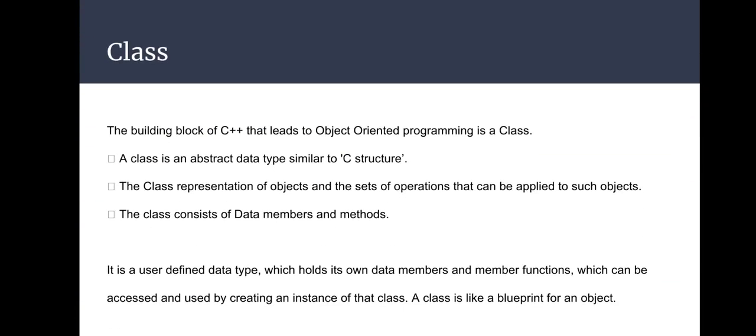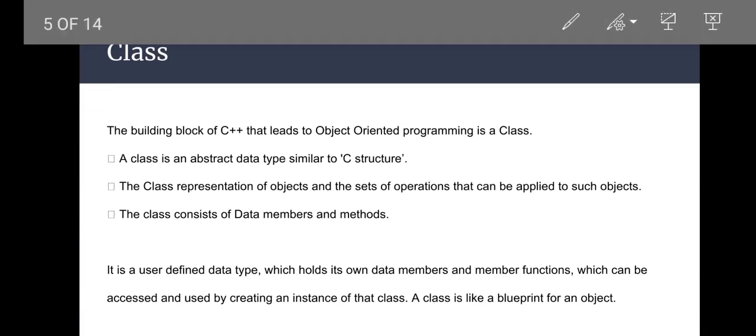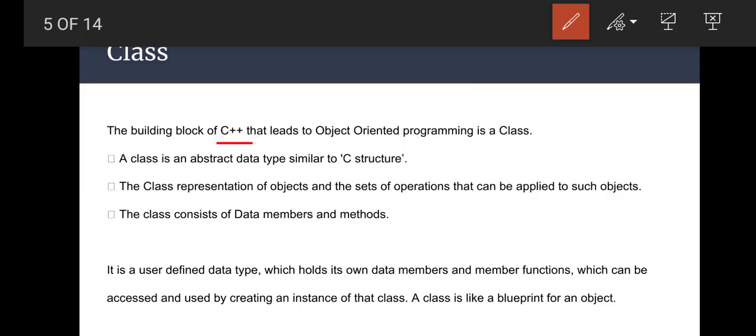So the first topic is class. The building block of C++ that leads to object-oriented programming is a class. The backbone of object-oriented programming is object and class, and we always write programs within the class or by using class for implementing the object-oriented programming features. A class is an abstract data type similar to a C structure.